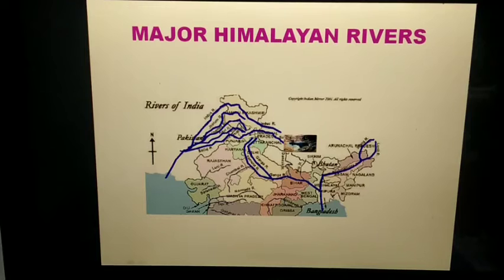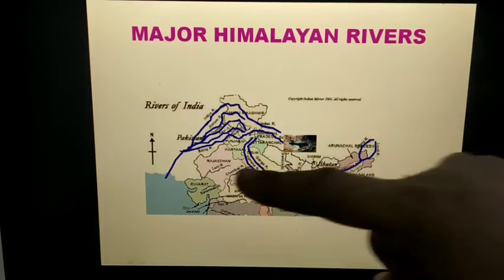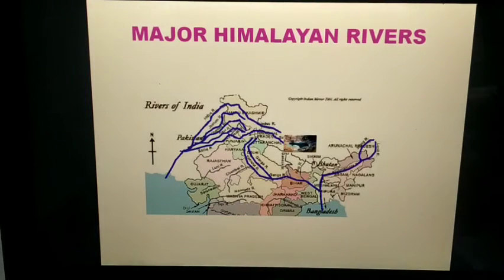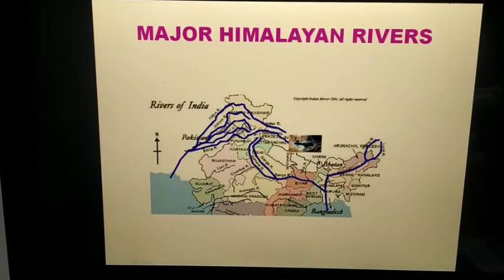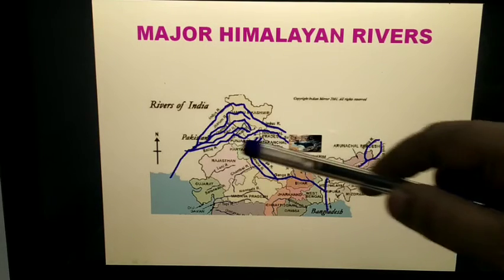Now in this slide, first we'll read about the major Himalayan rivers. In this slide you can see the deep purple color, which is the major river, and the smaller lines are the tributaries of that major river, coming from the eastern side and from the western side.